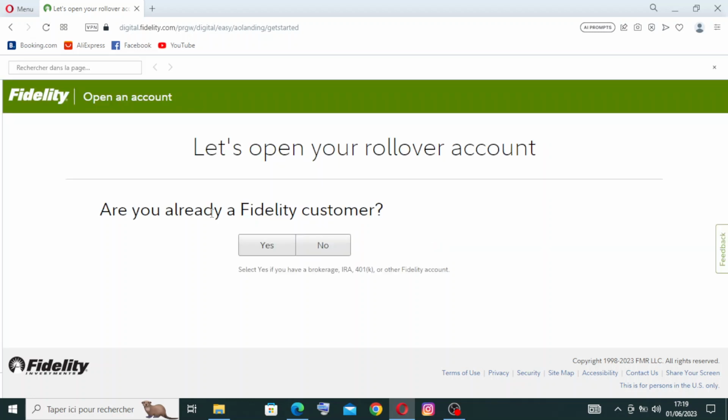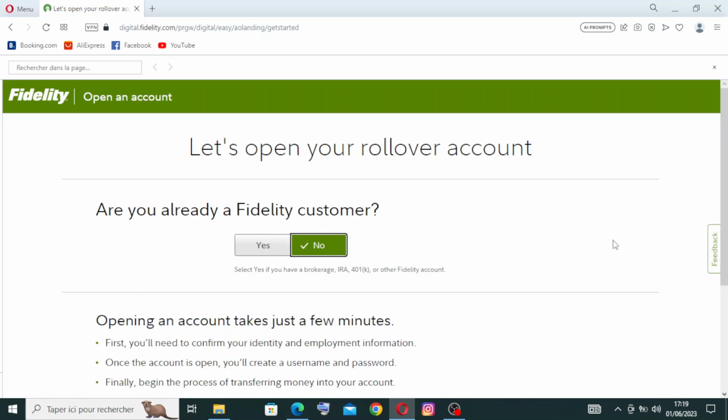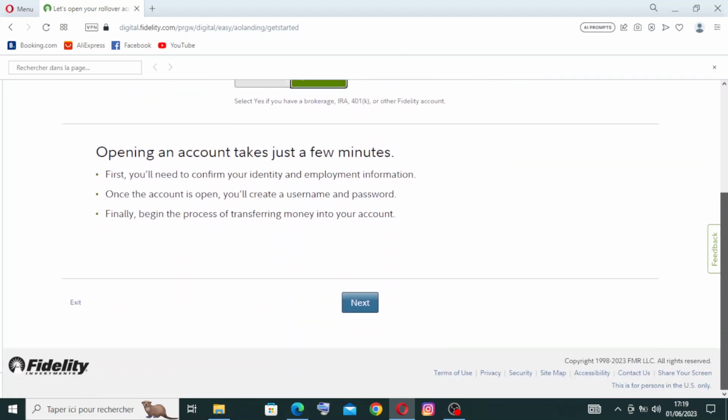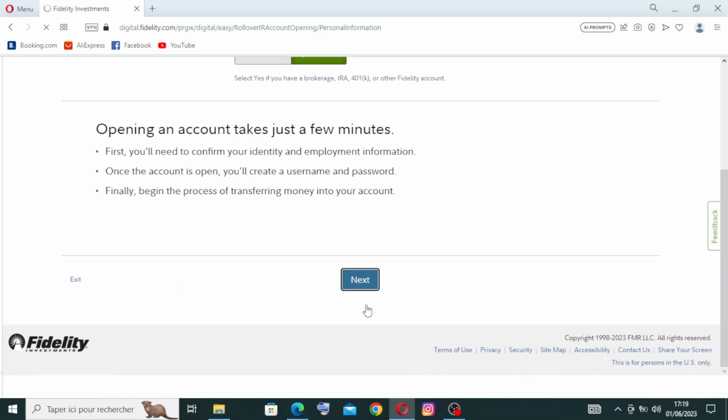So we have this question here, the first step to creating an account. They ask us if we are already a Fidelity customer. If this is yes, you just need to click on yes. If this is wrong, you just need to click on no. I will click on no because this is the first time for me on this website. And we have here some information that you need to read. Let's click on next.